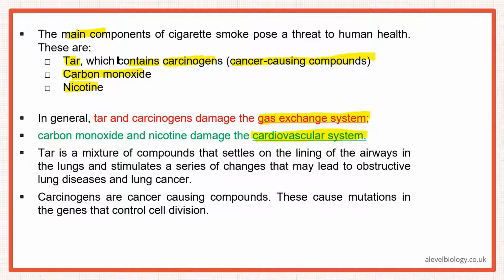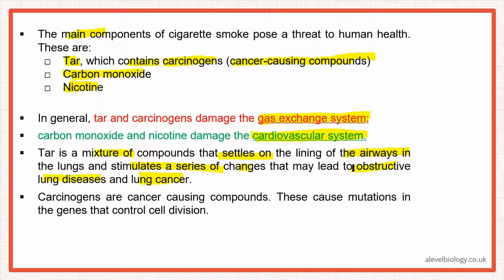Tar is a mixture of compounds, and it settles on the lining of the airways. Since it settles there as foreign matter, it will stimulate a series of changes that may lead to obstructive lung diseases and lung cancer.